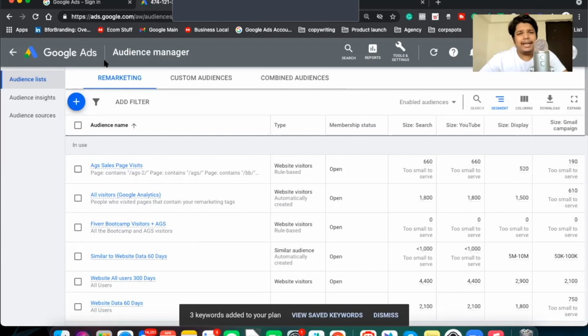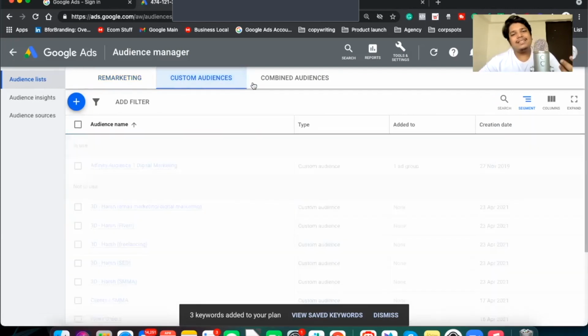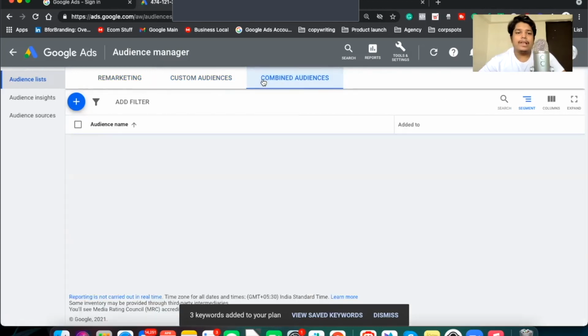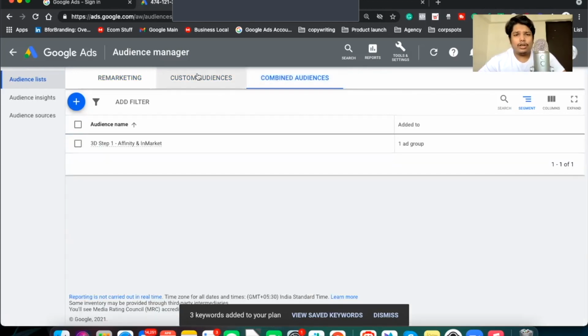Remember, there are three main types of targeting and there are 7 sub targeting options. The three main are: one is your remarketing, second is your custom audience, and third is your combined audience. Now my team has already done a lot of keyword research and creating audiences, but I'll do this again for you to show.